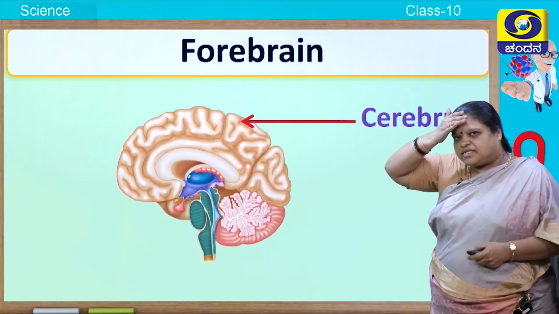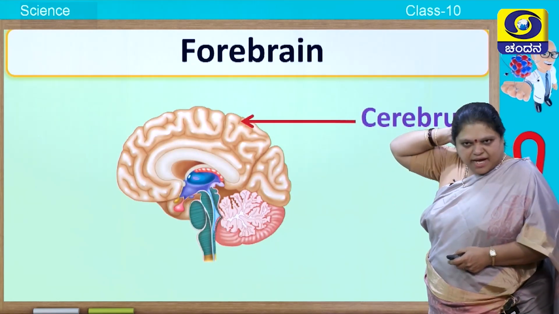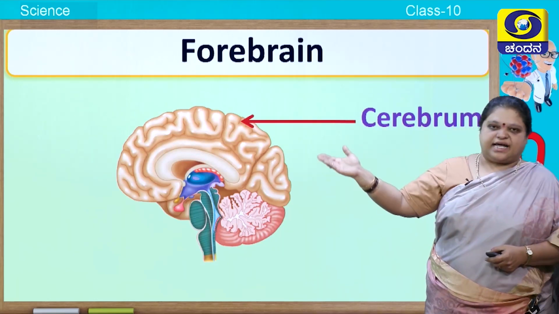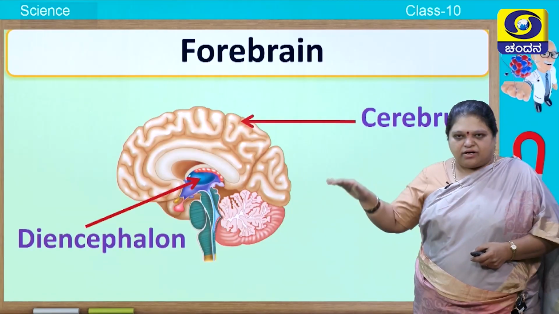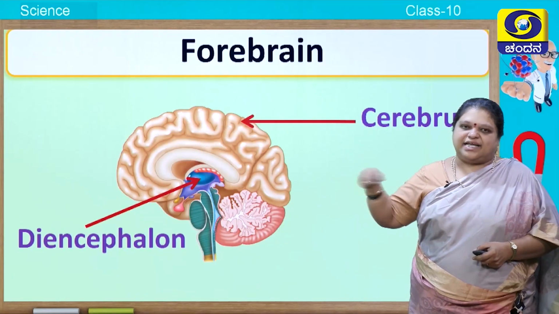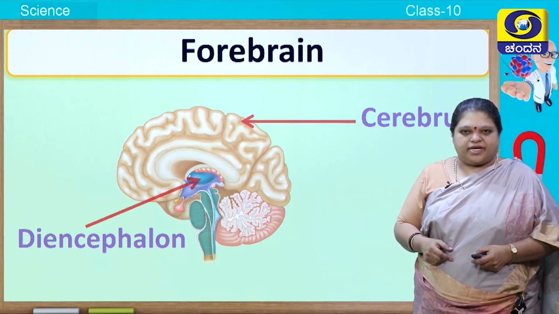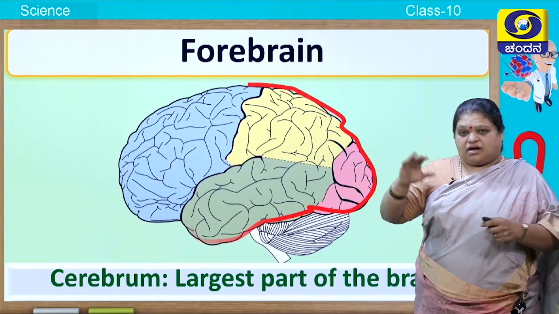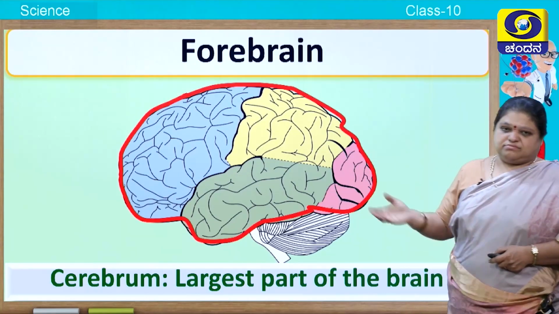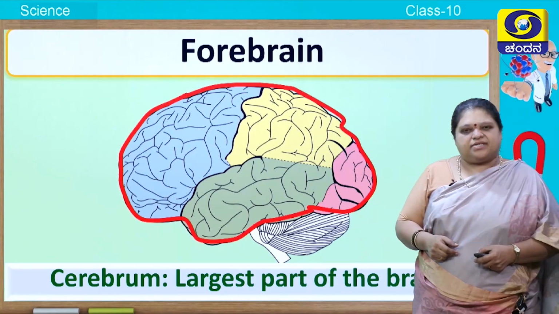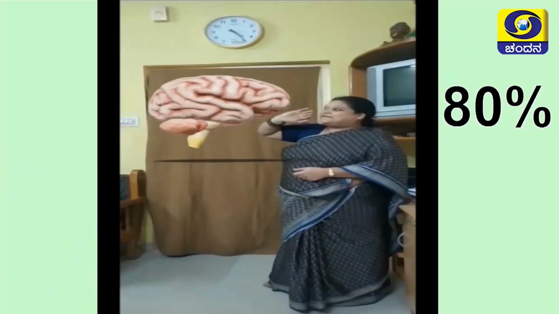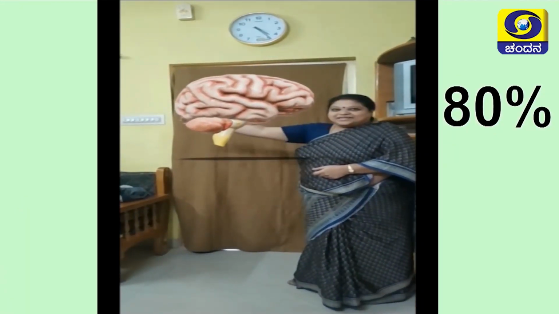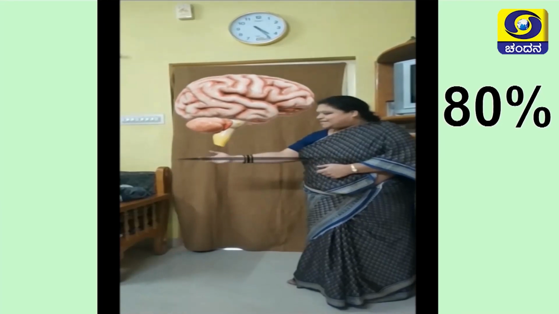Now, let us come to forebrain. The forebrain starts from this region, it comes back side like this, and that entire thing is called as cerebrum. The cerebrum, below the cerebrum you find the diencephalon. Okay. Now, the largest part of the brain is this cerebrum. It comprises nearly 80% of the brain. You can see here I have made an augmented reality. So, this is the biggest part and it is nearly 80% of the brain.